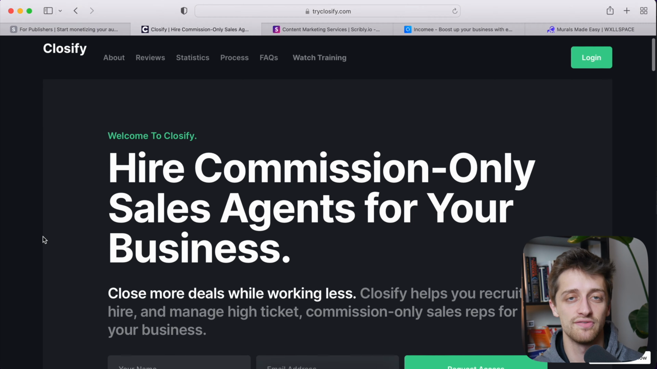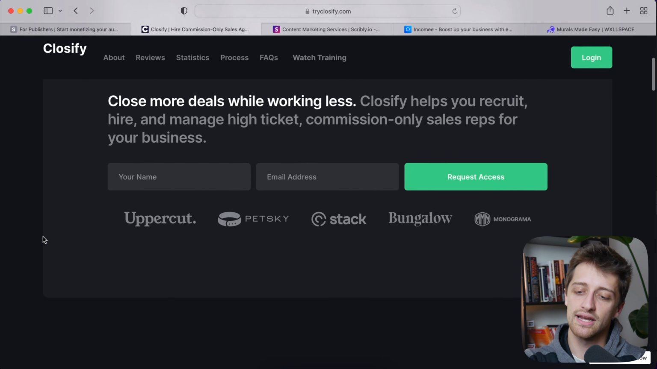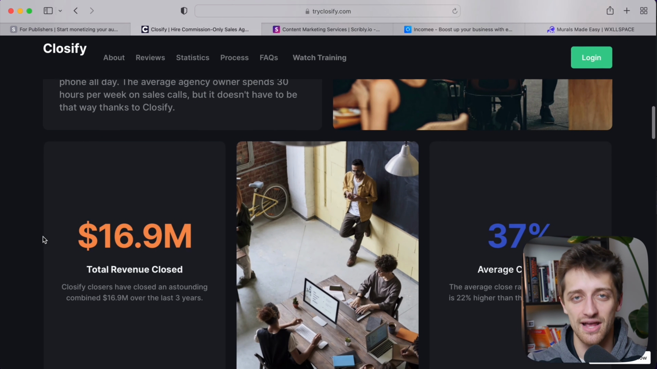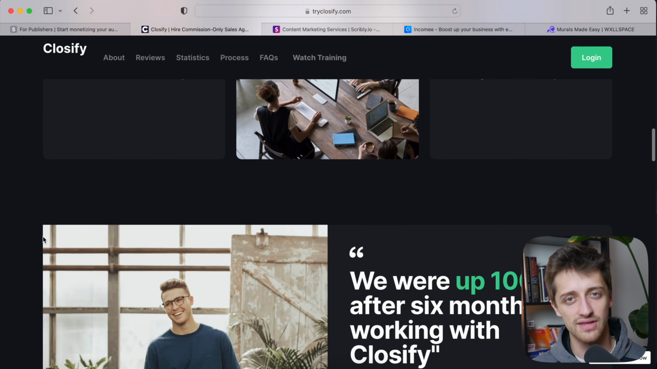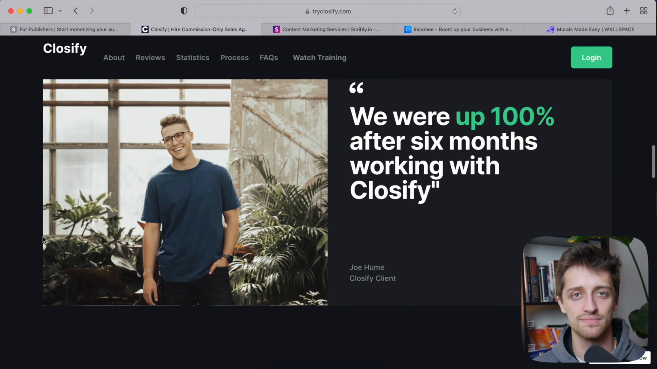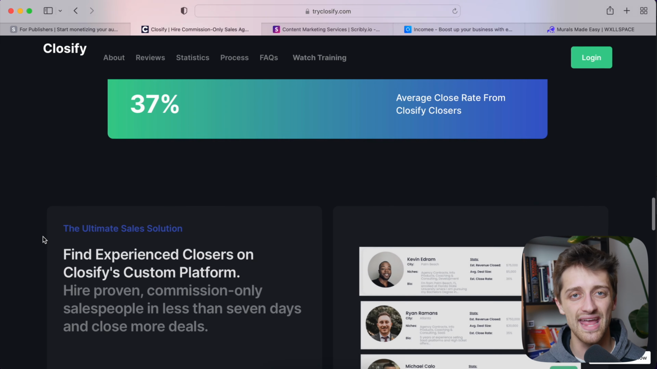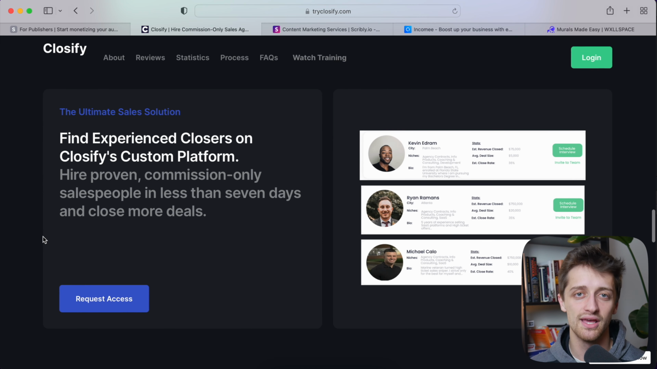So essentially what Closify does is it connects kind of startup business owners with commission-based sales reps. So a lot of these startups, they don't have the cash to pay for a full-time sales rep, things like that, a retainer, a monthly salary, benefits. They need someone that can grow with the company using a commission payout structure. So basically, Closify just allows these businesses to build out full-fledged sales teams without having to pay salary or anything like that. They only pay based on commission as the company grows with the sales rep.